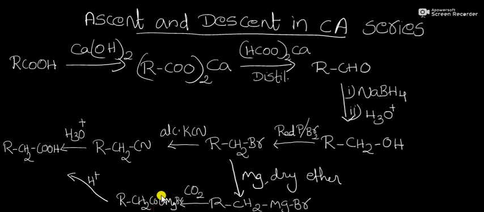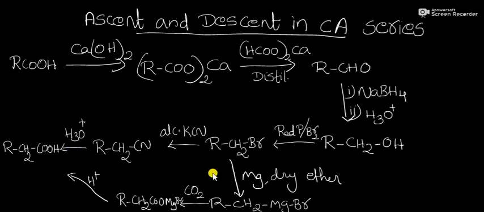This adduct, followed by hydrolysis and heating, will convert it into carboxylic acid, that is the product will be RCH2COOH.